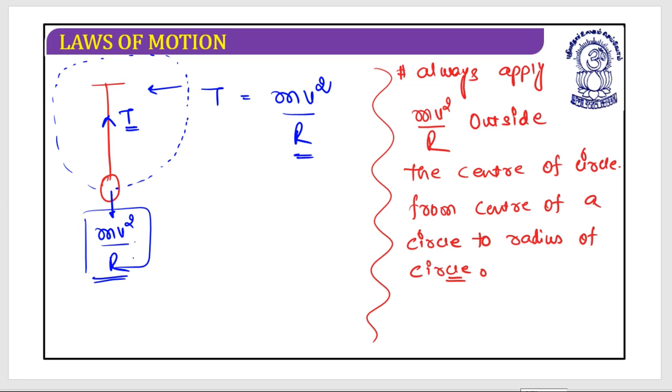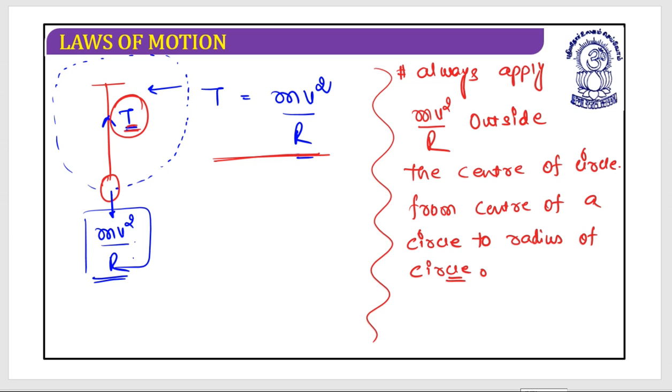So what is the logical thing? Here tension provides the required centripetal force. So the value of tension should be equal to mv square by r, and it is acting towards the center of the circle. For your reference, always apply mv square by r outside the circle, from the center to the periphery. This will make things much easier.